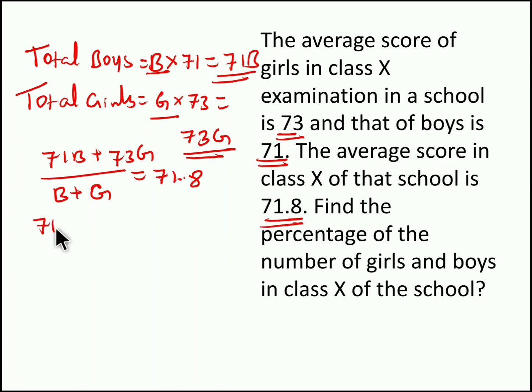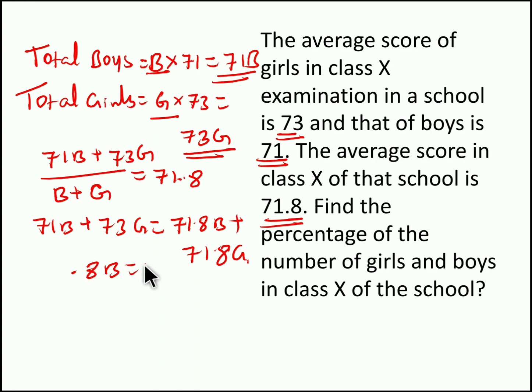So 71B plus 73G equal to 71.8B plus 71.8G. So 0.8B equal to 1.2G. So boys and girls are in the ratio 3 by 2. Right, when you multiply this by 10, you get 12 by 8, which is 3 by 2. So boys and girls are in the ratio 3:2.